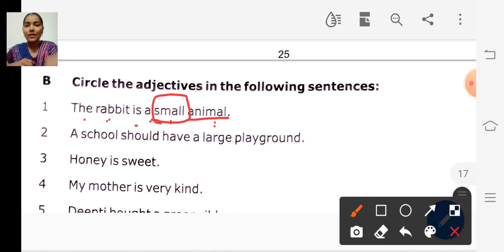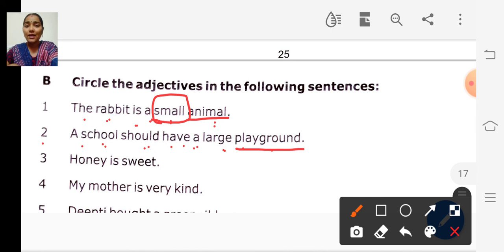Look at the second sentence: A school should have a large playground. How should the playground be?